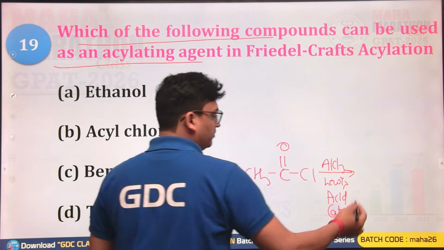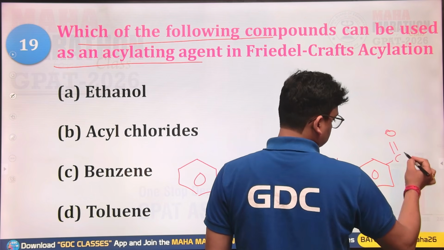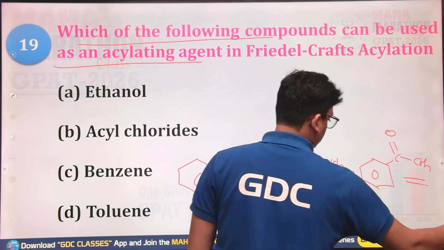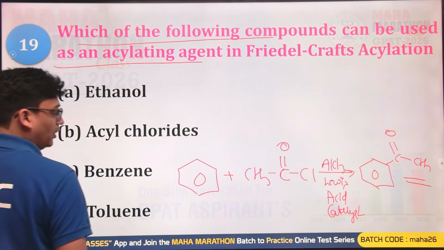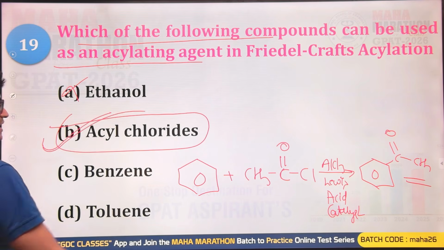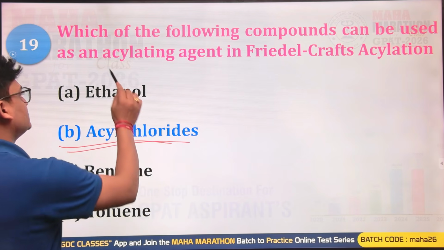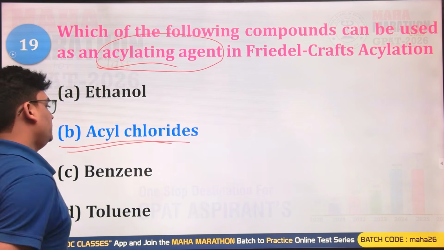After this you will be getting a product that will be having an acyl group on the ring. Now, for this, you have used ethanol? No, you have used acyl chloride. So yes, that is the right answer. So this was your acylating agent. B will be the right answer.